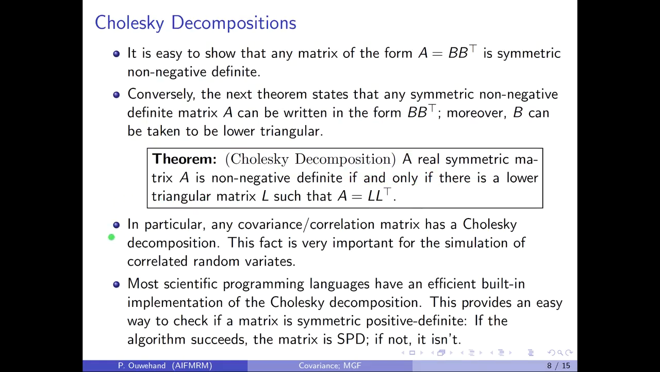In particular, any covariance or correlation matrix has a Cholesky decomposition. And as we shall see, this fact is very important for the simulation of correlated random variates. Now, most scientific programming languages will have an efficient built-in implementation of the Cholesky decomposition. This provides an easy way to test if a matrix is symmetric positive definite. If the Cholesky algorithm succeeds, the matrix is symmetric positive definite, and if it doesn't succeed, then it isn't.